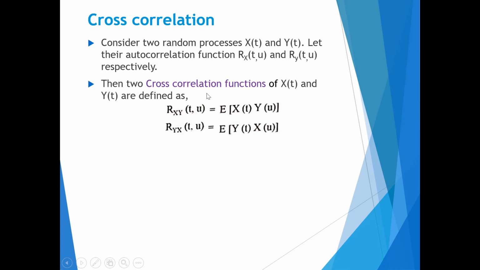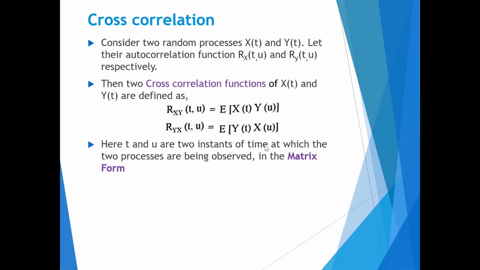Here E indicates expected value of the product of x of t and y of u. Similarly, we can find the cross correlation function Ryx(t,u) as expected value of the product of y of t and x of u. Here t and u are the two instants of time at which the two processes are being observed.